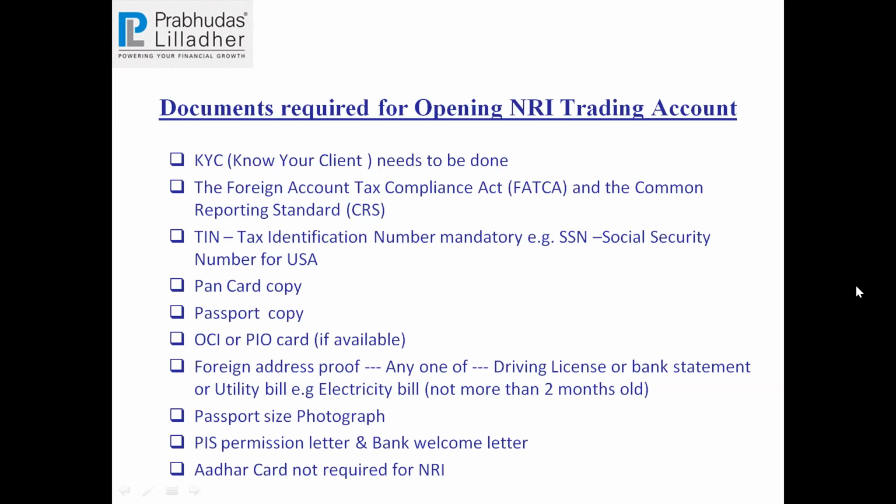As we discussed, for NRE it is required, and for NRO also, a special account is there, so that letter is required. The bank usually gives a welcome letter which has all the details like your permission number, account number, MICR number, everything. That letter would be required. Aadhaar card is not mandatory for NRIs.